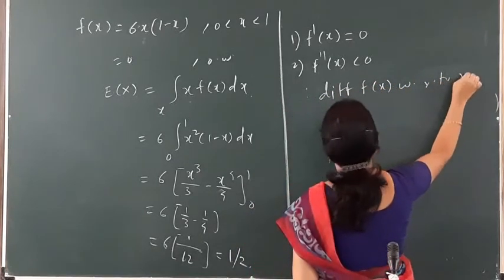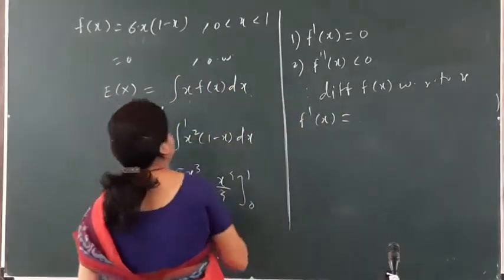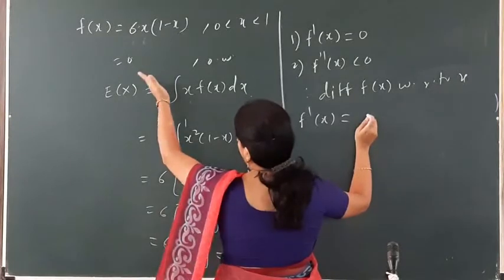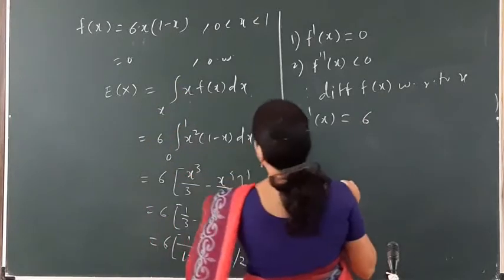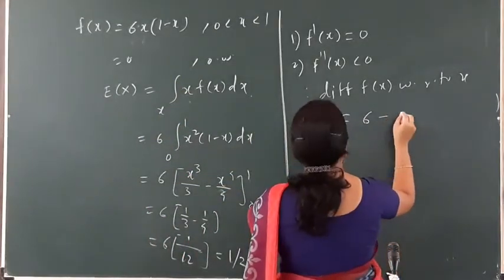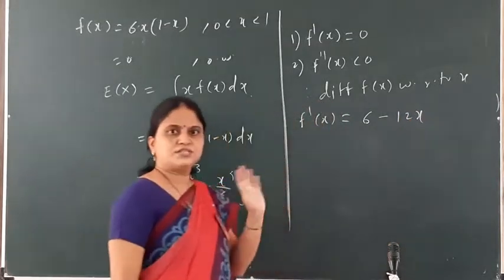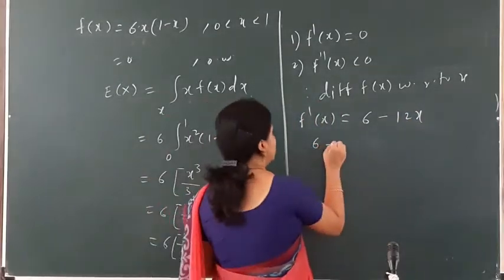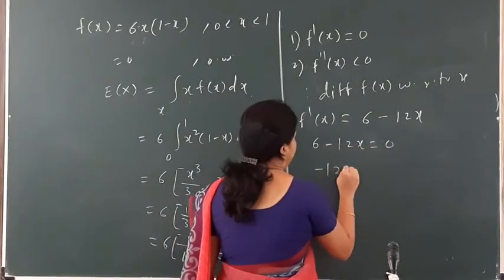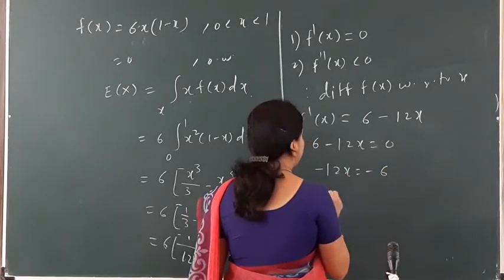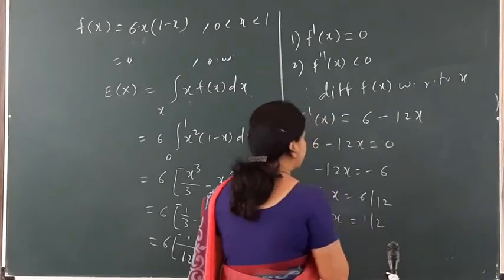So f dash of x comes as 6 minus 12x. So this is the first derivative. Now equate it to 0. So 6 minus 12x is equal to 0, and hence x is equal to 6 divided by 12. So x is equal to half over here.